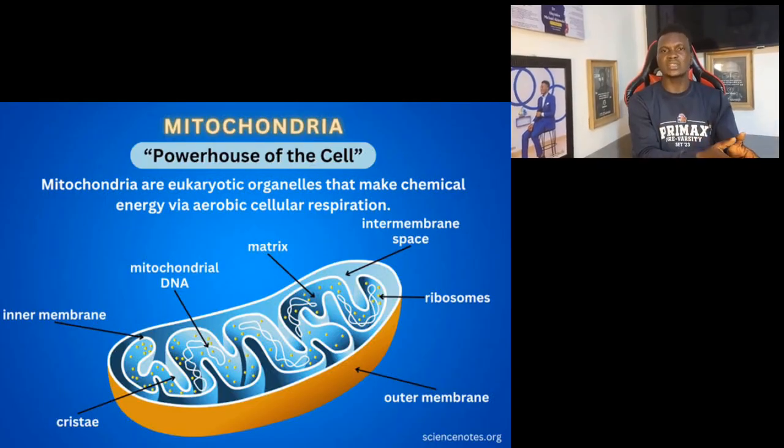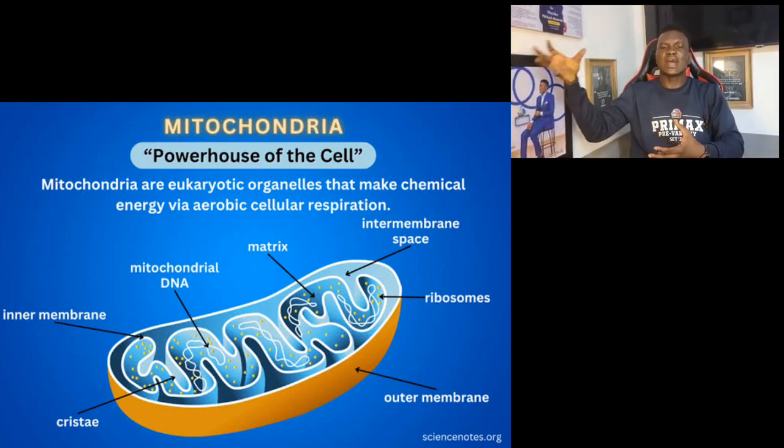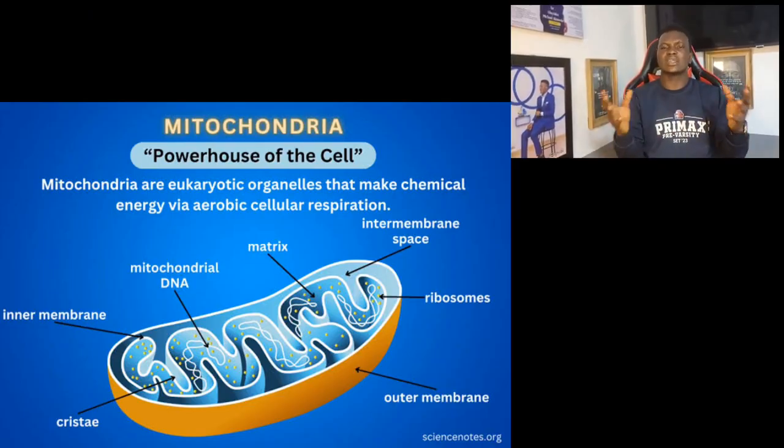So when you finish eating, a lot of things happen to the glucose that you are fed upon. And at the mitochondria, the final breakdown of the glucose will take place, and at the end of the day, you get adenosine triphosphate. So because the mitochondria produces energy, it is known as the powerhouse of the cell.